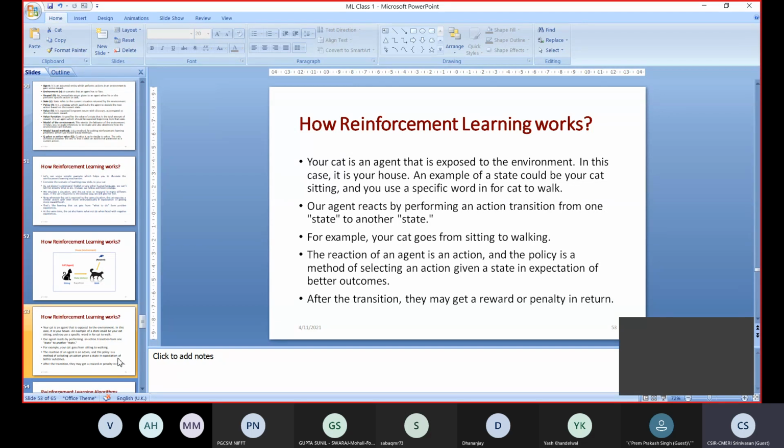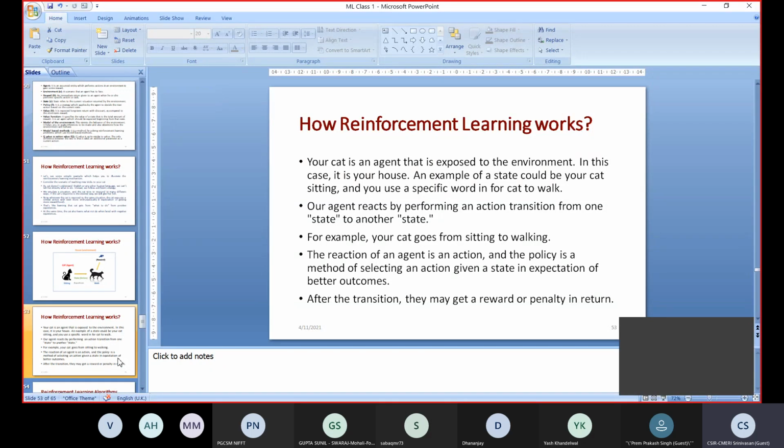If I am telling the cat to walk, I should tell the same words or similar words. I should not change. So if you are changing, it will get confused. So our agent reacts by performing an action, a transition from one state to another state, which is sitting to walking. For example, your cat goes from sitting to walking. A policy is a method of selecting an action given a state in expectation of a better outcome.